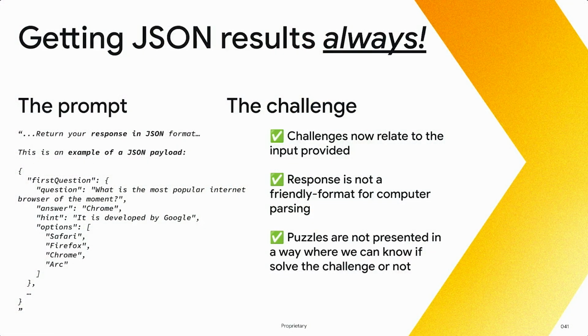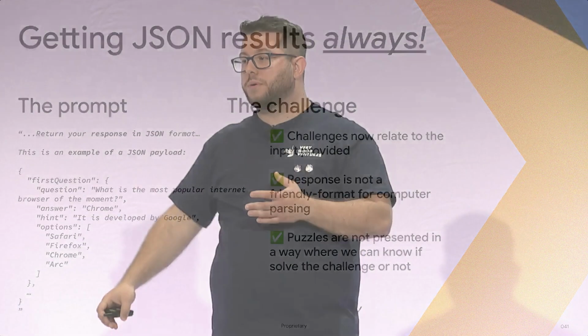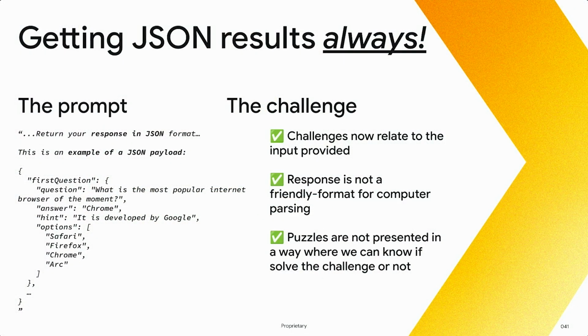What we're getting here with Gemini is like a specificity. That's a fun word. It's very, very important to interact with AI, right? Because that's the only way you can achieve and get the results that you want with the highest level of success. So to the prompt that we had prior to this one, we added examples. We actually added an entire JSON payload. In this case, we're only showing you like the first example, but like we added 3 questions. So we add an example to our prompt that says, this is an example of a JSON payload that should match what we expect from you, Gemini, right?